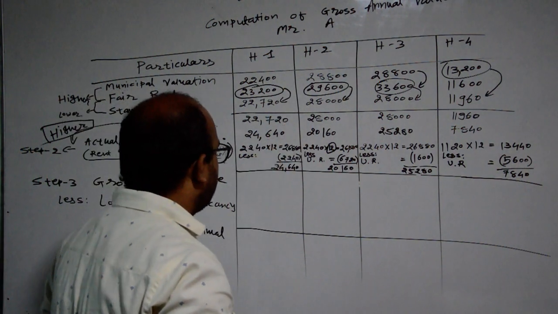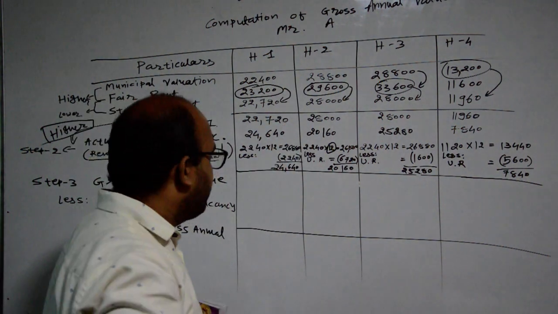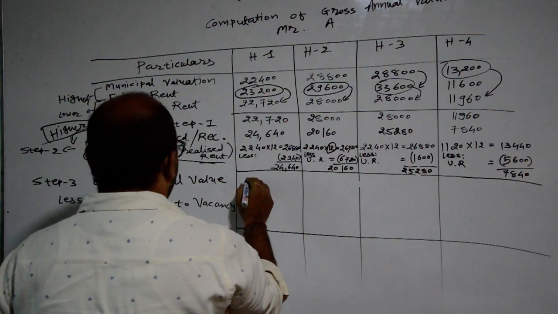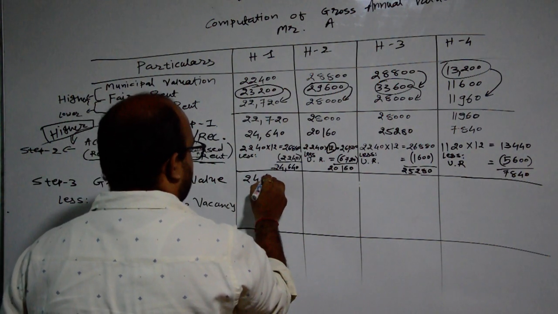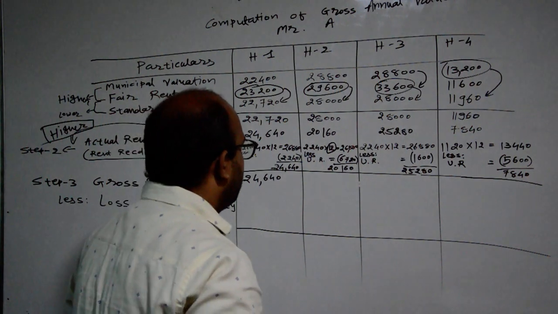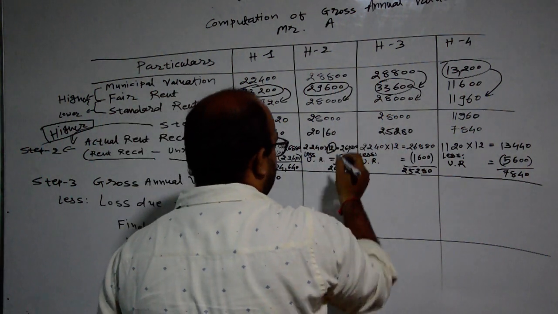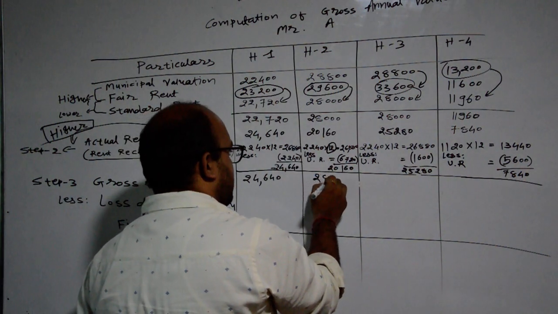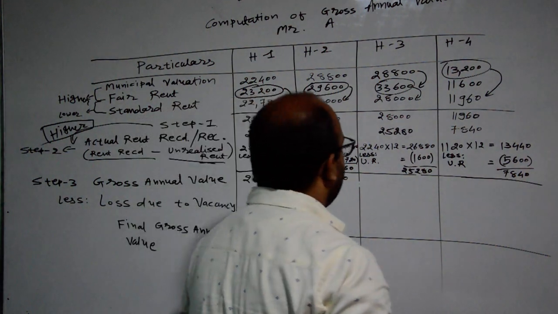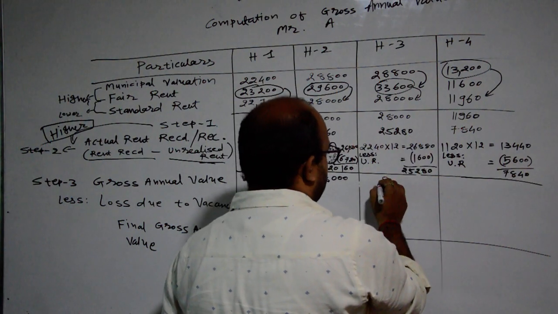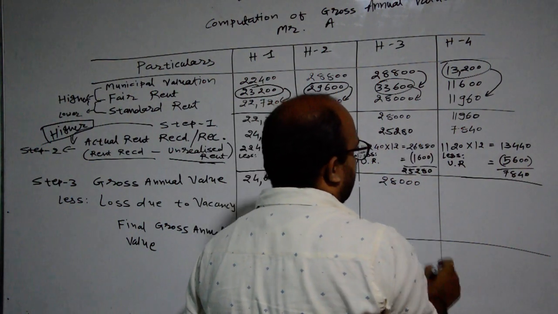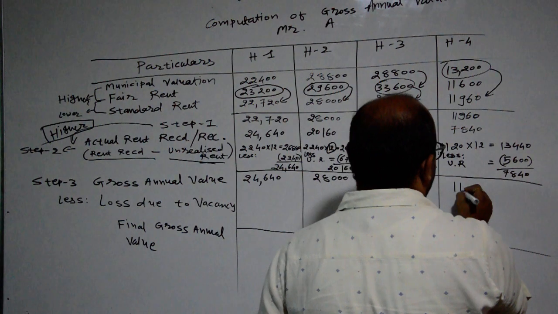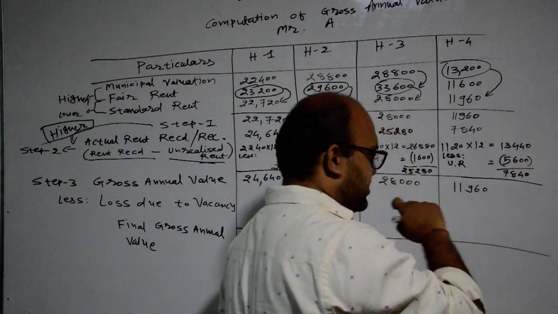22,720 and 24,640. So the higher amount is rupees 24,640. Then after, we check 28,000 and 20,160. So the higher amount is rupees 28,000. Then after, in the next house 28,000 will be considered, and then after 11,960 in the same line.